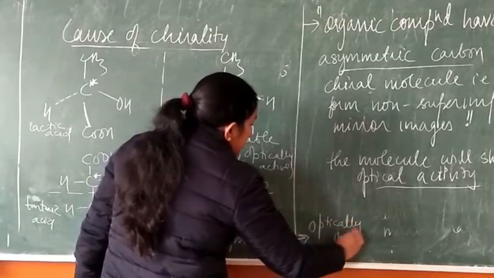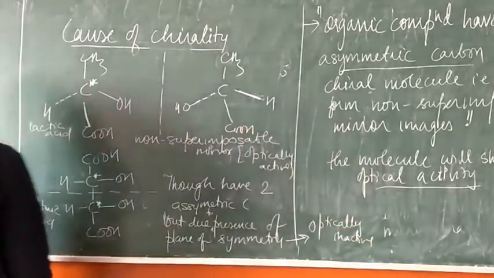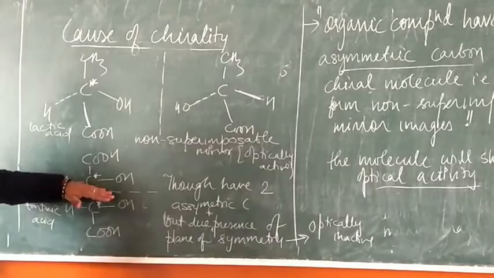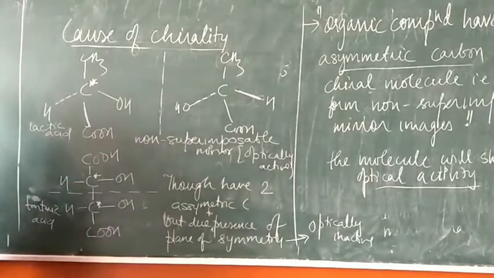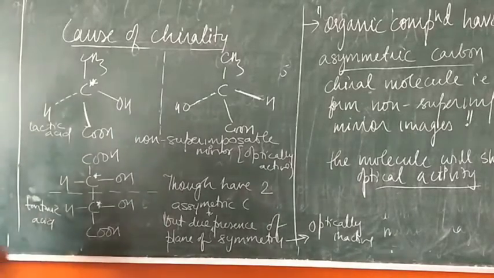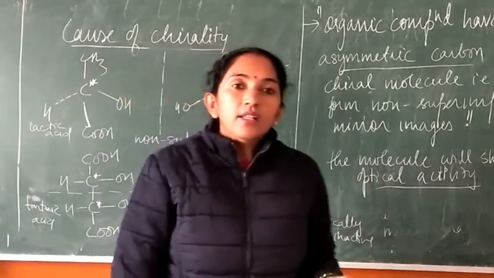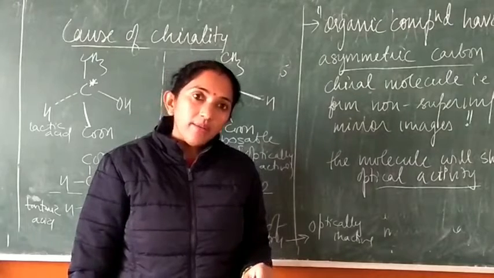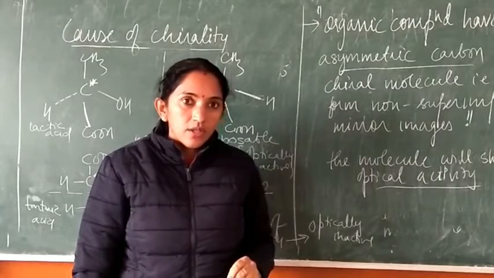Optically inactive. Though it has two asymmetric carbons and it should be optically active, this molecule has a plane of symmetry, which divides it into two similar or identical parts. It will no longer remain optically active due to the presence of the plane of symmetry. Hence the molecule is unable to show optical activity. So we can conclude that to show optical activity, an asymmetric carbon is required, but we must also check for a plane of symmetry.